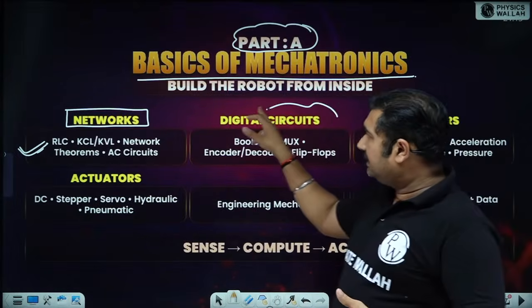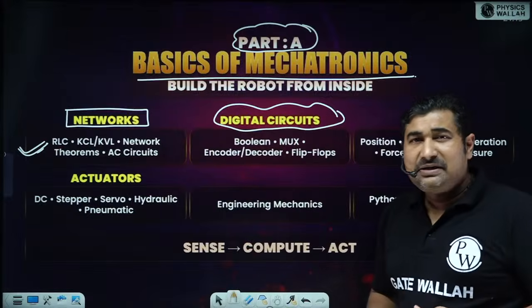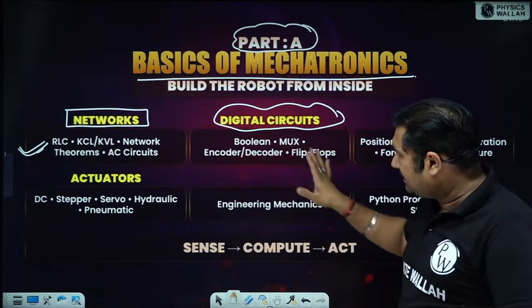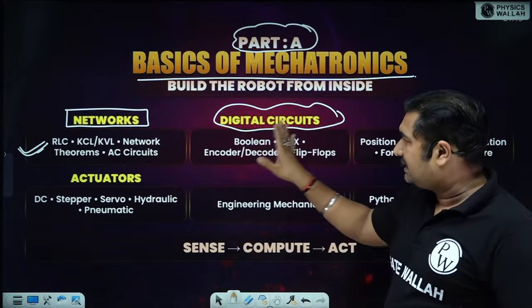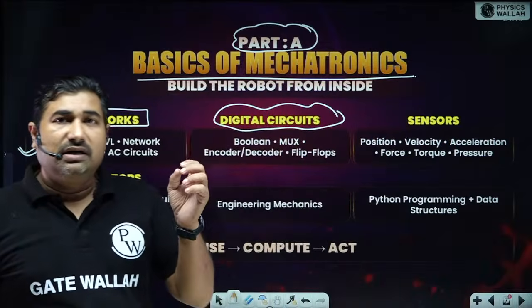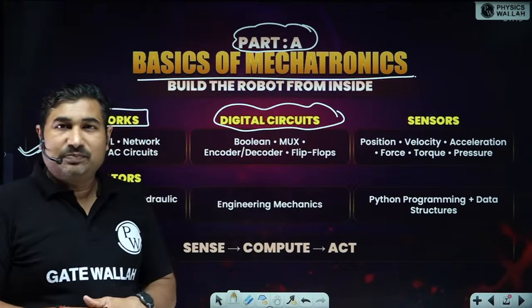Digital circuits, if we talk about digital circuits, it is the easiest portion of this RA branch. Boolean algebra, multiplexer, encoder, decoder, flip-flops. Okay, you need not go with the A to D, D to A converters and all.